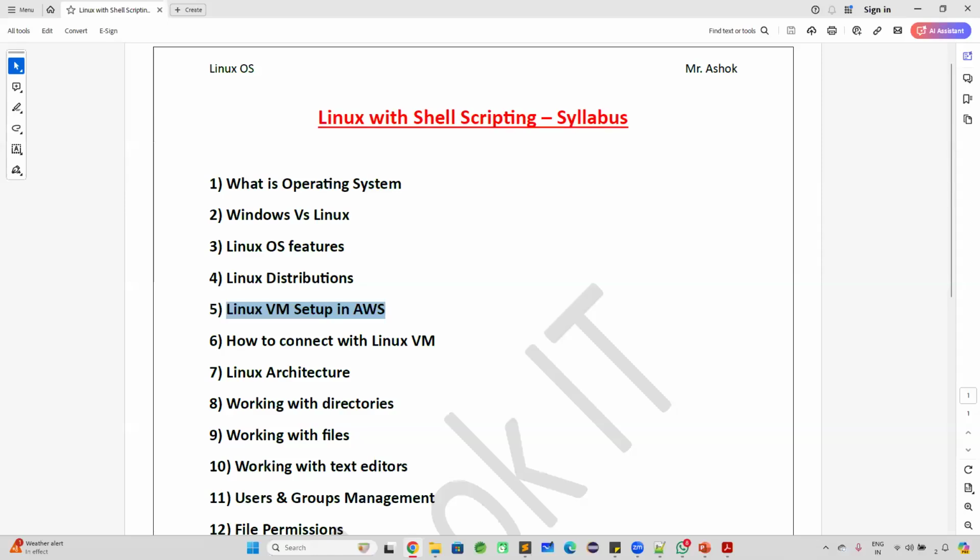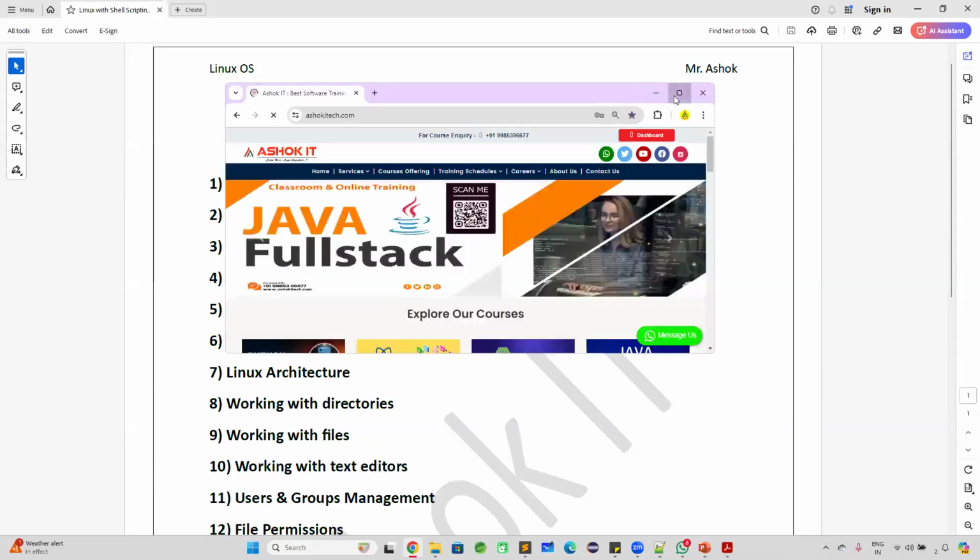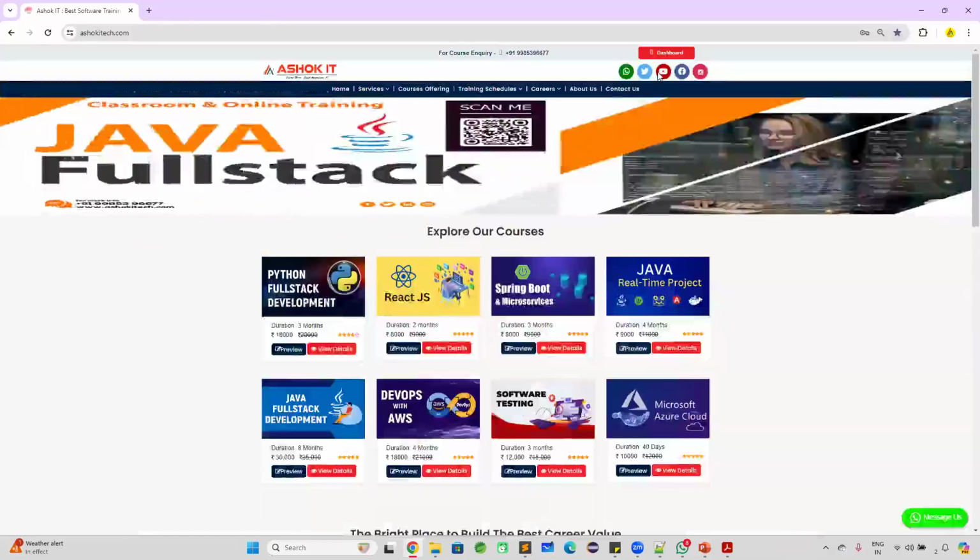How to create one Linux machine in the AWS cloud and how to connect with that Linux machine by using Git Bash, by using MobaXterm, by using PuTTY. So there are several tools available in order to connect with the Linux machine. Short videos are already prepared for that, guys. I will share those videos also, and I will show you in the live session also how we are going to use them. So let me show you in the Ashok IT YouTube channel.